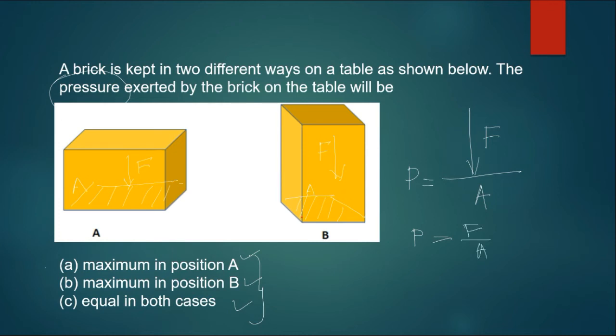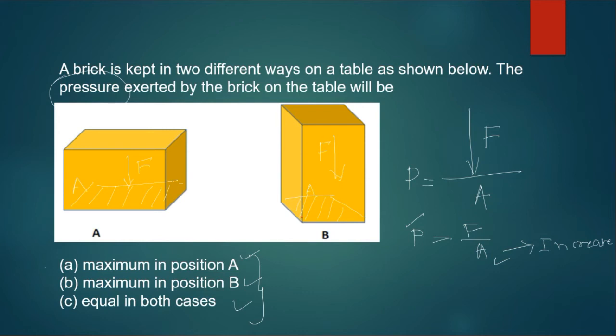Now you see, this pressure as well as area are inversely proportional. If the area increases, pressure reduces. That's why P is equal to F by A if the force is constant.